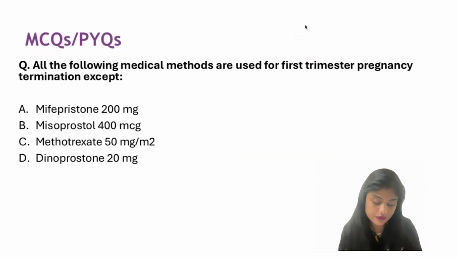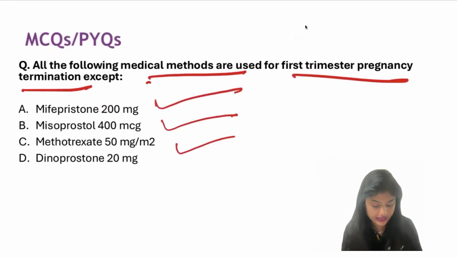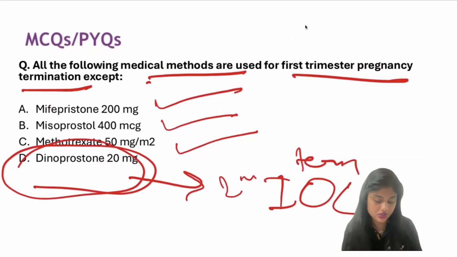So next question. All of the following are medical methods for use in first trimester pregnancy termination. First trimester abortions, MTP, what do you use? Mifepristone, misoprostol, methotrexate. No, dinoprostone is used in term patients or in second trimester abortions, or for induction of labor in term patients. So this is the wrong answer.